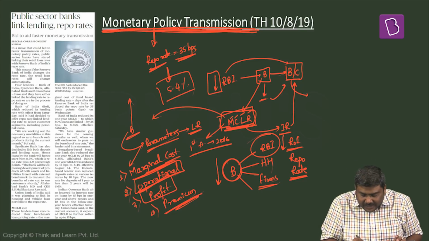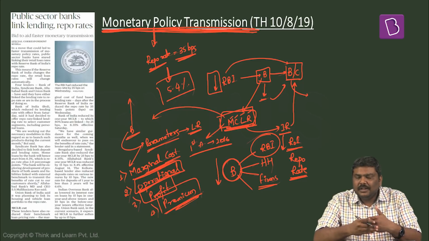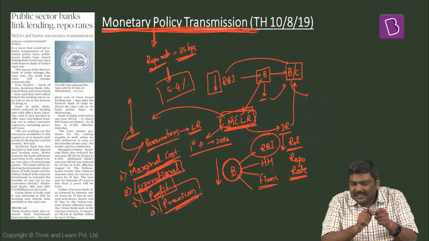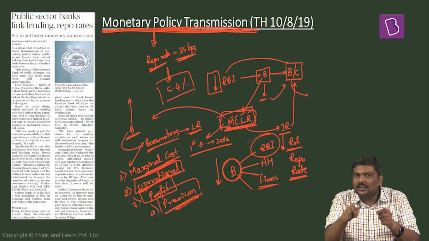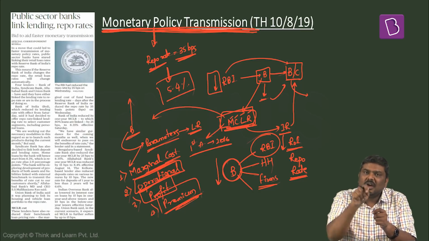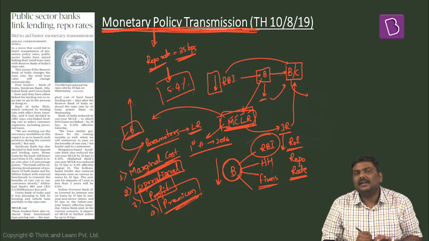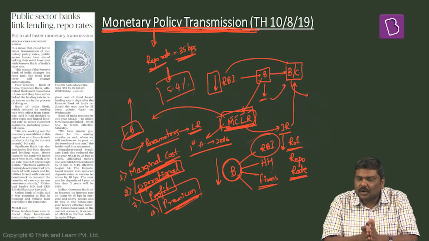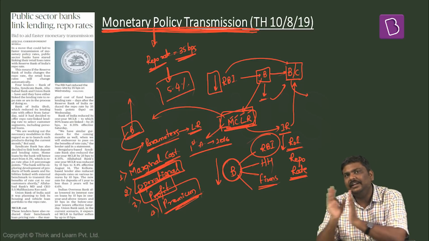And finally, tenor premium, banks will lend to different people at different tenures, that is different time, and this particular tenure should also affect the lending rate by the bank. This is the concept of MCLR, that stands for marginal cost of funding based lending rate.